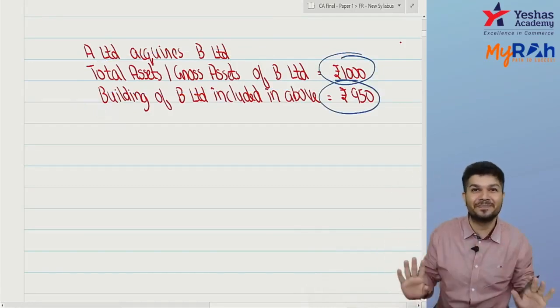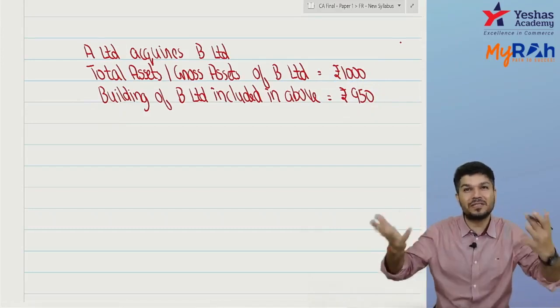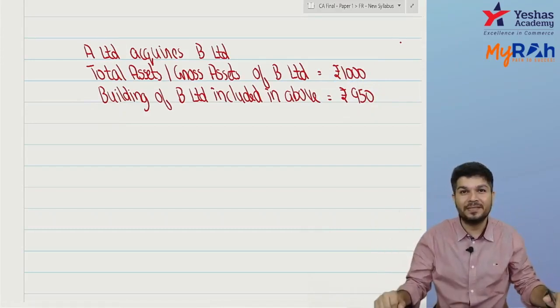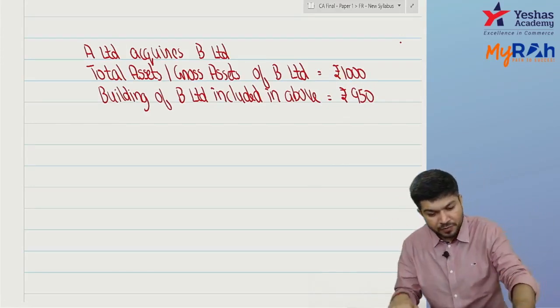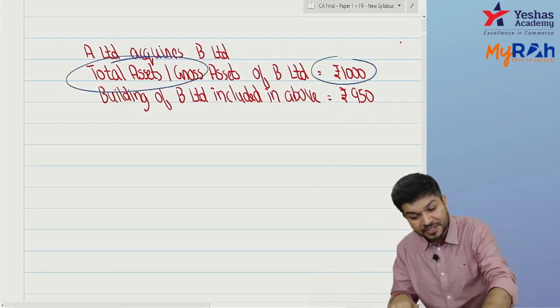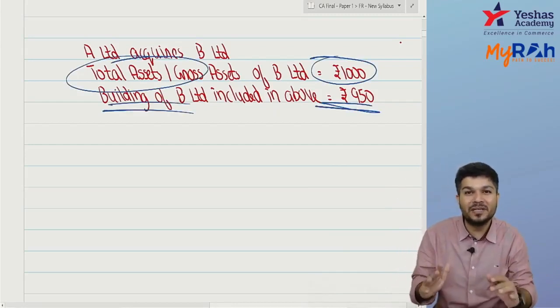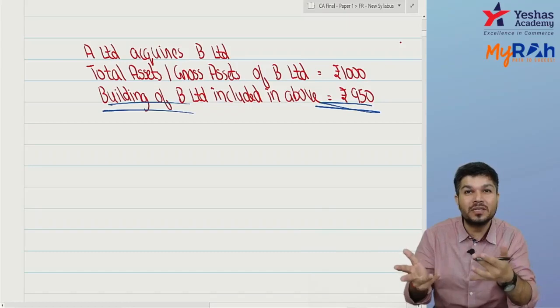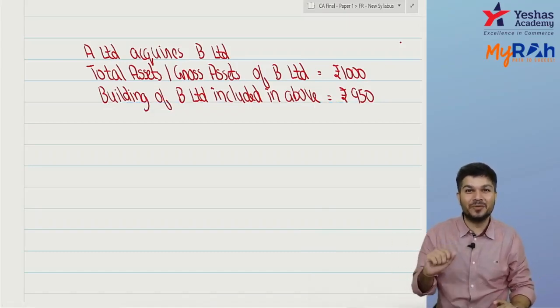Ind AS doesn't say. 80% substantial, 90% substantial, that goes on your assumption. If a substantial portion is a single asset only, then this is actually an asset acquisition, not a business acquisition.